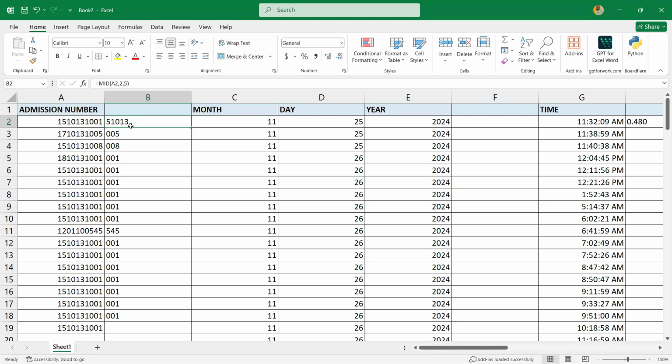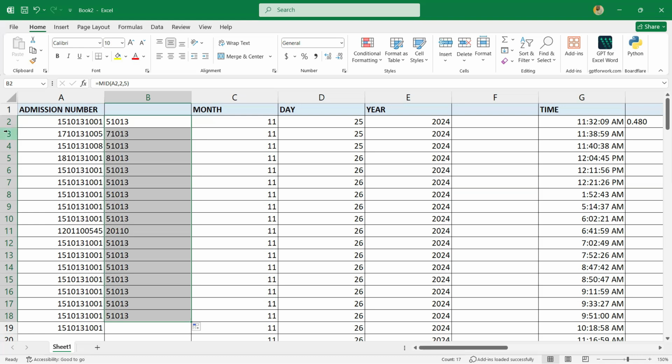This is not applicable to only admission number. It's applicable to admission number, account number, phone number, names, everything that has to do with every cell that is not empty. You can extract anything from it depending on how you want it. So that is for the mid. Then that's what it gave you. Then the next thing after mid is len.